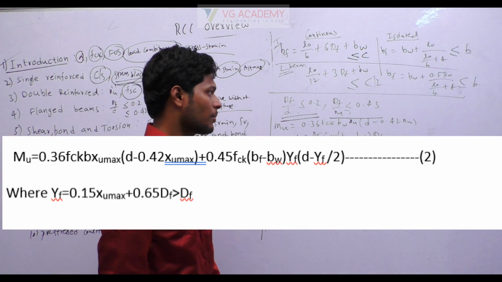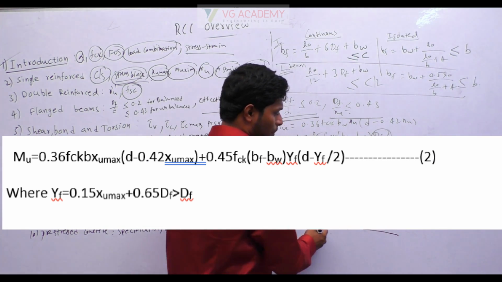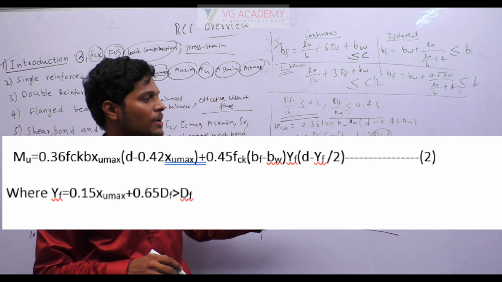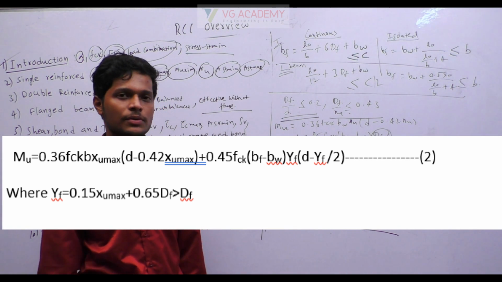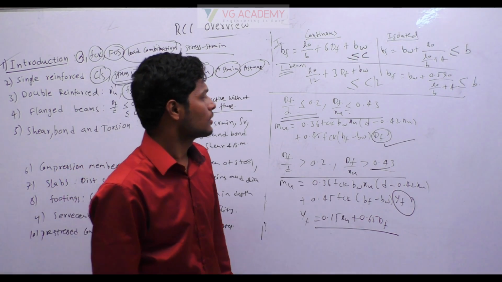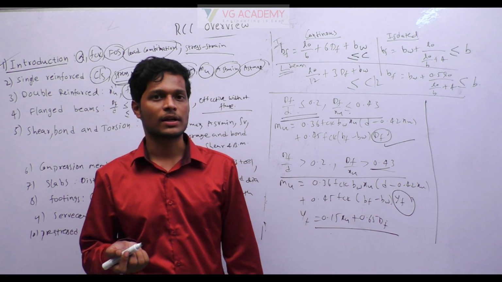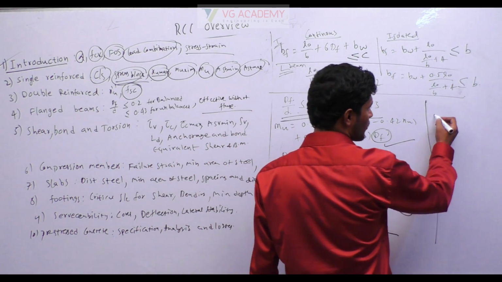you have to use this formula. In the place of df, we get something called yf given by this formula. Okay, so the formulas you can find in the IS code also. It's not so important. And suppose if the neutral axis is within the flange, then we don't consider it as a flange beam, we consider it as a rectangular beam only.